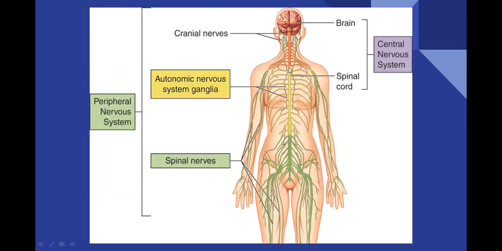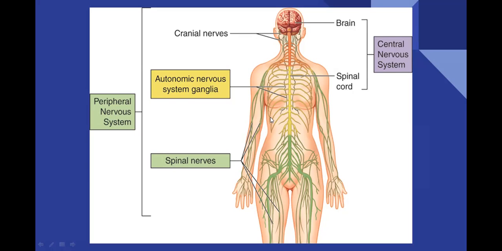From the spinal cord, around 31 pairs of nerves are arising, and these 31 pairs of nerves are called spinal nerves. Let us take only a single spinal nerve. See, this spinal nerve is originating from this part of the spinal cord, and it is extended up to this region.